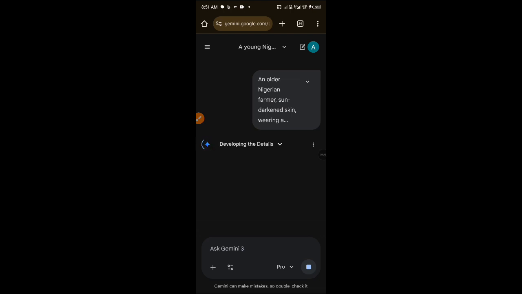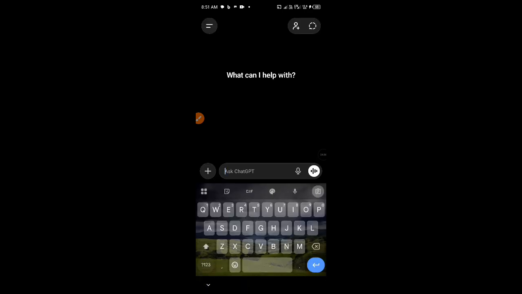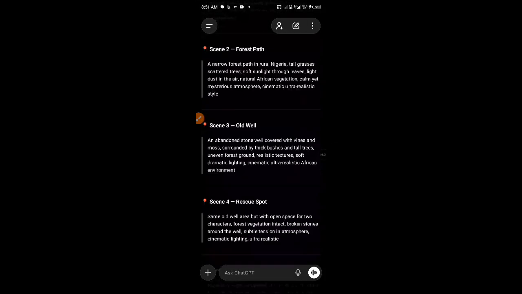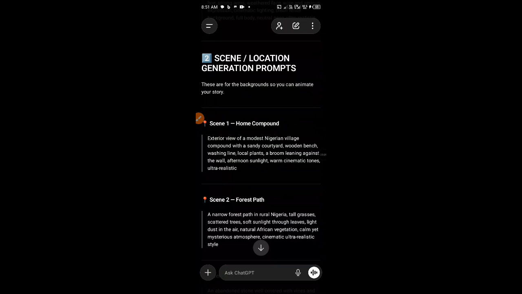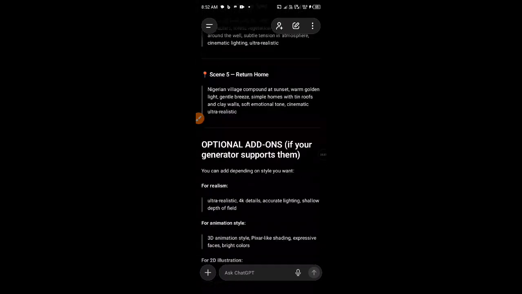Okay, while this is generating, let's go to our ChatGPT to copy the scene. Okay, so this first one was the character, then this is the scene and the location. So the first scene, let me check something.